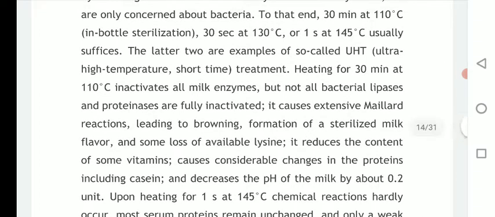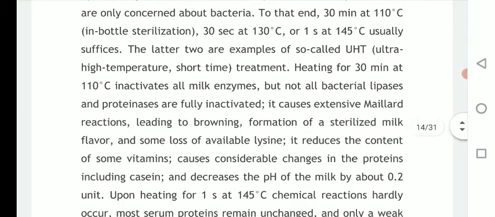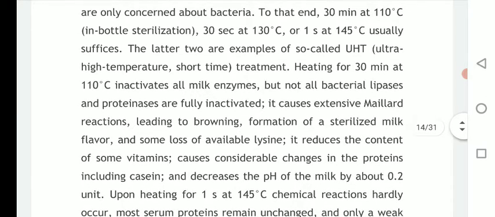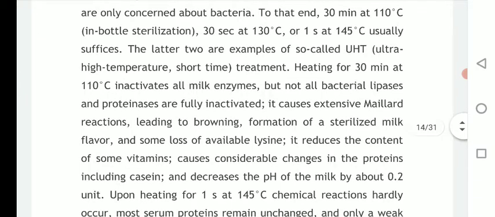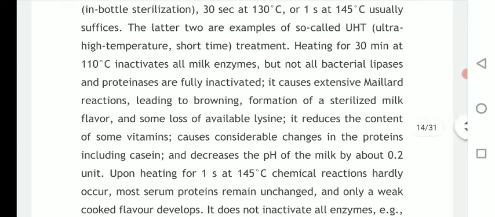The latter two are examples of so called ultra high temperature short time. These last two combinations, 130 degrees Celsius and 145 degrees Celsius, are categorized under the ultra high temperature technique.